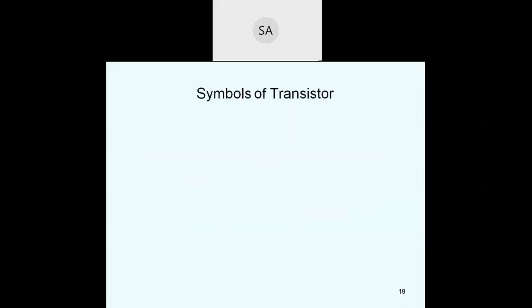Now the symbols of transistors. This is the symbol of the NPN transistor, with the base, collector and emitter, and the arrow indicates the direction of current flow. And this is the PNP transistor, with the same terminal names: base, emitter, collector, and the direction of the arrow indicates the PNP transistor.